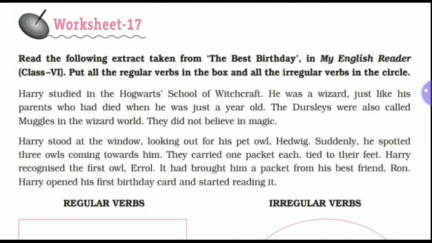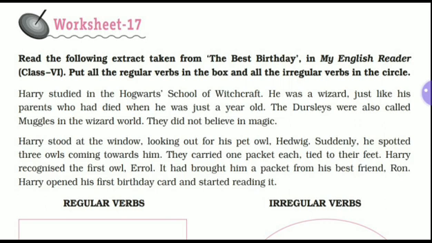Now come to worksheet 17. Here you find a passage, you have to read it, and then you have to pick out regular and irregular verbs. Now look what is the passage here. Read the following extract taken from The Best Birthday in My English Reader. Put all the regular verbs in the box and all the irregular verbs in the circle.